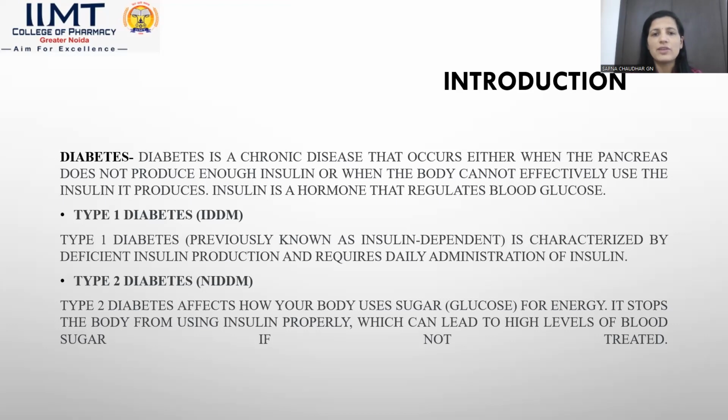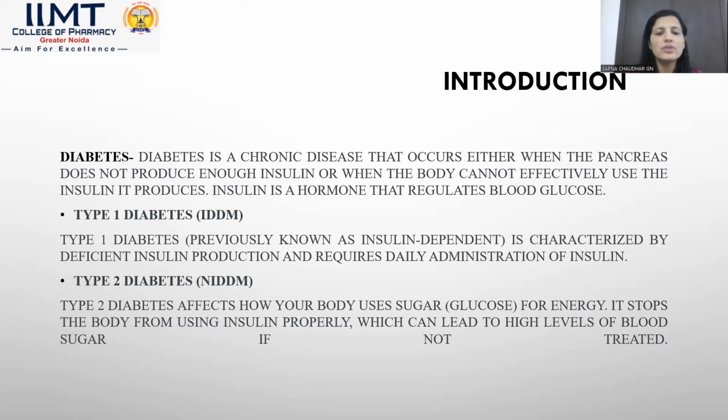There are two types of diabetes. Type 1, insulin dependent diabetes mellitus, and type 2, non-insulin dependent diabetes mellitus. Type 1 diabetes is also called insulin dependent diabetes, and it is characterized by deficient insulin production and requires daily administration of insulin. Type 2 diabetes mellitus can be treated by antidiabetic drugs.